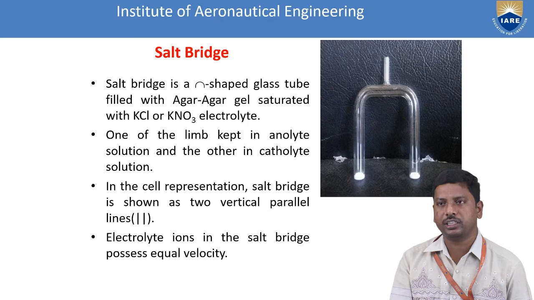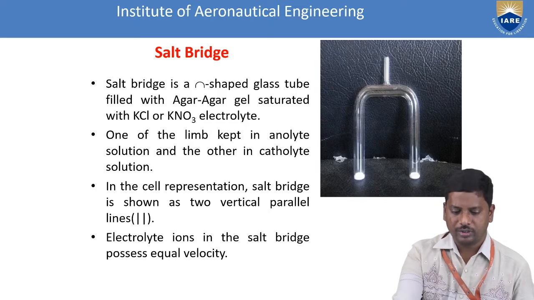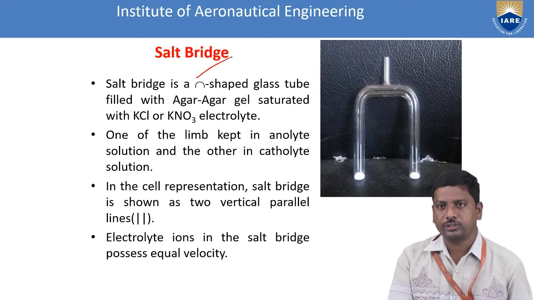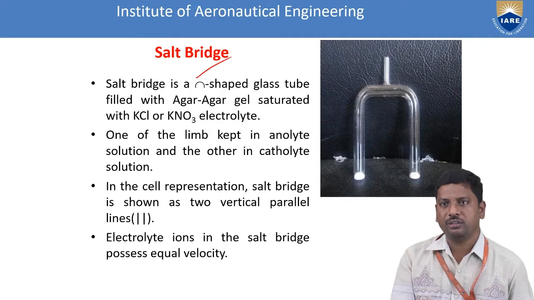A salt bridge is shown as a U-shaped diagram. This U-shaped tube separates the two electrolytic solutions present at the anode and cathode. That means a salt bridge is a U-shaped glass tube filled with agar-agar gel and saturated with potassium chloride or potassium nitrate electrolyte solution.